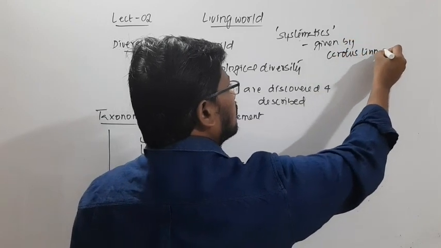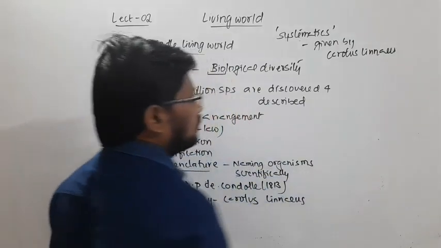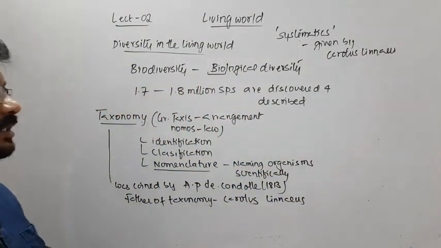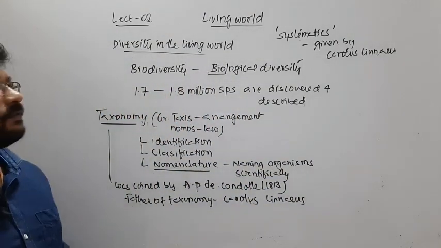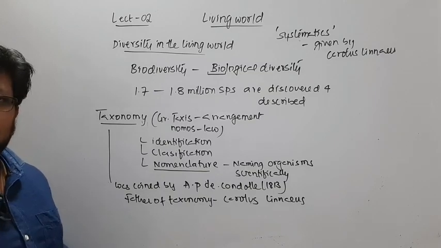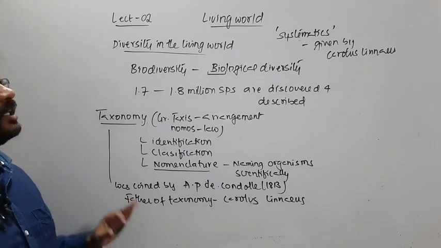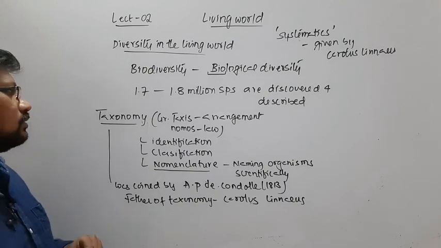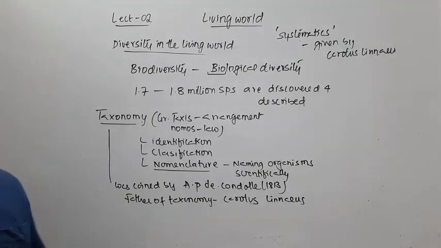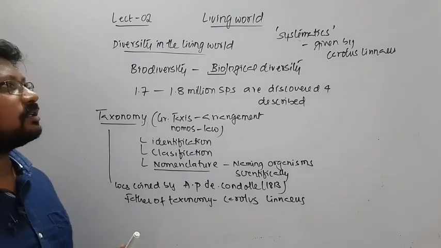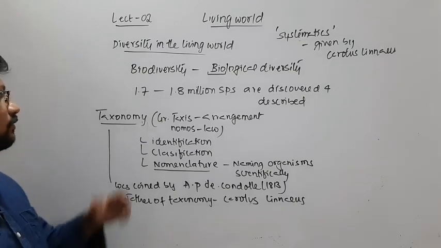The meaning of systematics is a systematic arrangement of organisms, which is also concerned with taxonomy.